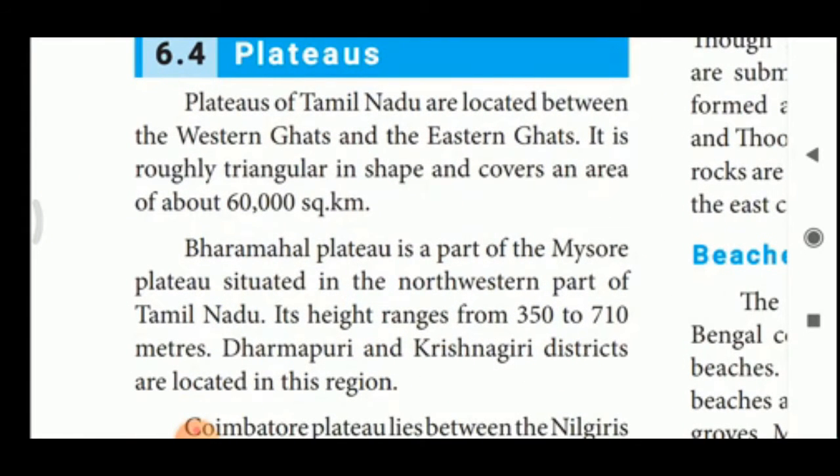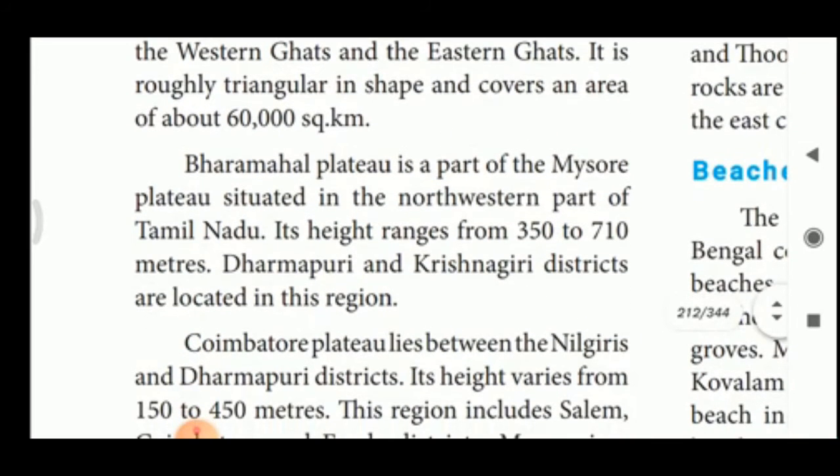Plateaus. Plateaus of Tamil Nadu are located between the Western Ghats and Eastern Ghats. It is roughly triangular in shape. So, what is the shape of plateaus in Tamil Nadu? Triangular. Covers an area of about how many kilometers? 60,000 square kilometers. Baramahal Plateau is a part of the Mysore Plateau situated in the northwestern part of Tamil Nadu. Its height ranges from 350 to 710 meters.